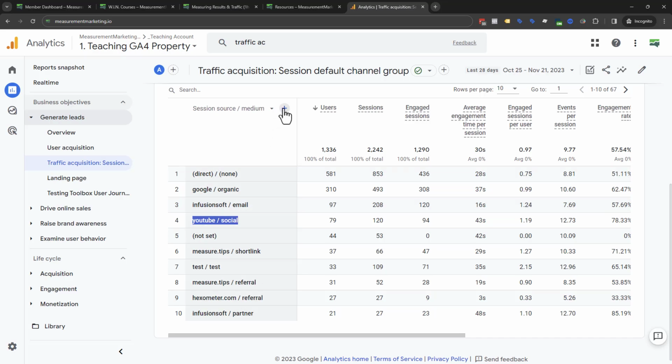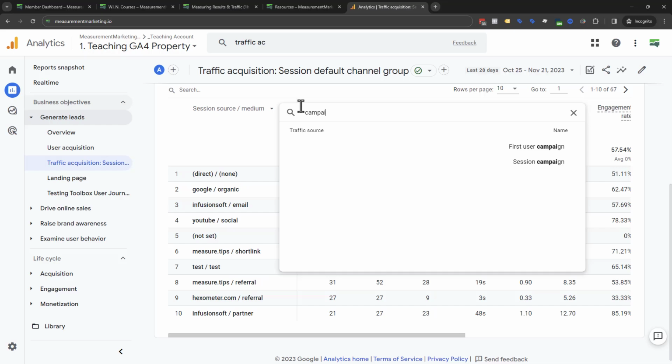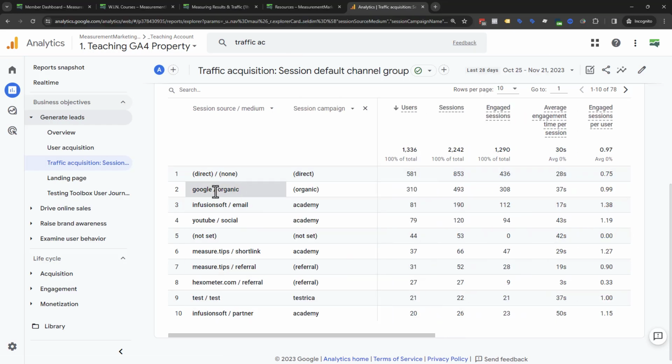Incidentally, if I come in here and hit the little plus sign and type in campaign, I can add in and actually see the session campaign as well. So I can see all three values. I can say, oh, look, here's Infusionsoft email for the purposes of Academy. Here's YouTube social traffic for the purposes of Academy, right? Here is test traffic that came in from Rika, who was testing a part of our team. Here is Infusionsoft partner traffic, the affiliate traffic coming in for the purposes of the Academy. So I can see very clearly and quickly what the purpose of all these different traffic sources are. I cannot do that unless I do those UTMs, and I have those UTMs in there.